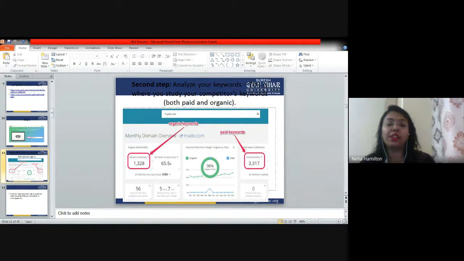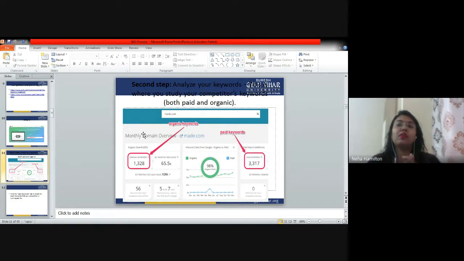For example, here if you can see in the slide, 98% of the traffic they are getting from organic keywords. Estimated monthly clicks are this much. Okay, these are the total number of paid keywords that this website is using, and these are the organic keywords that this website is using. So I hope we understand what is the difference between organic keywords and paid keywords, right?